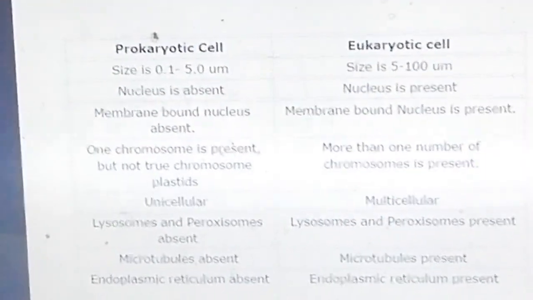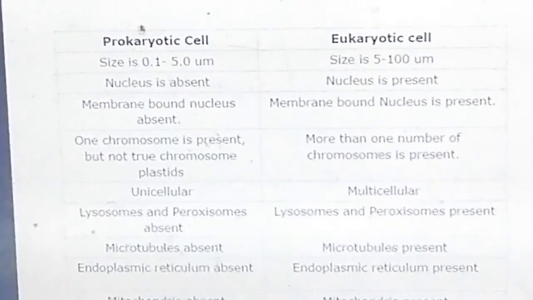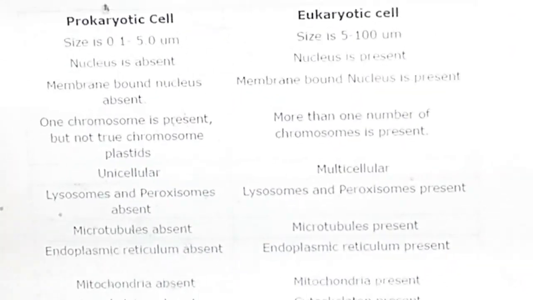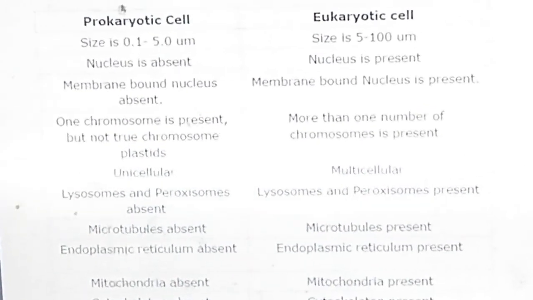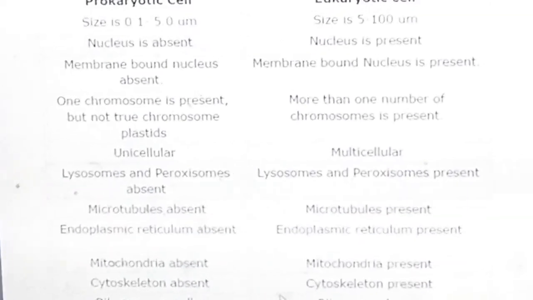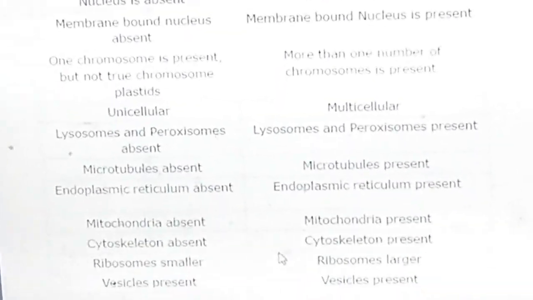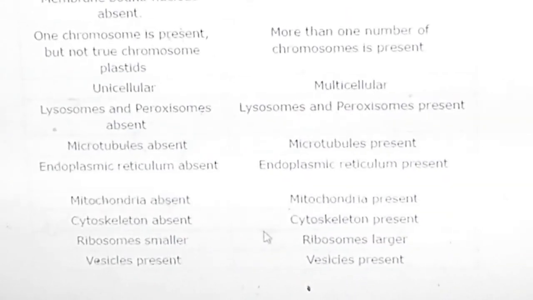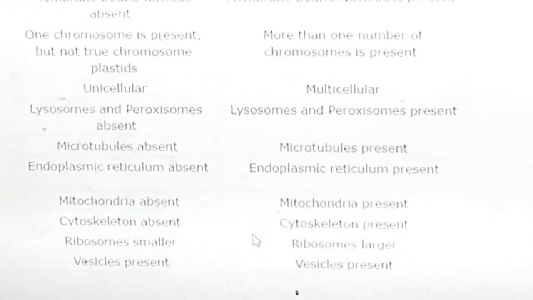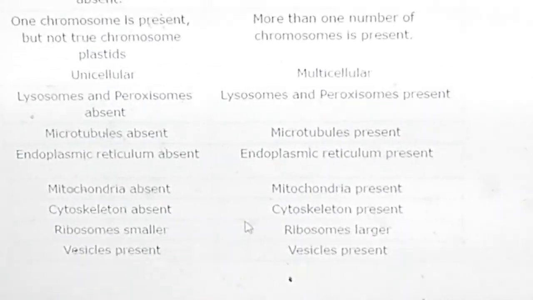Membrane-bound organelles such as mitochondria, endoplasmic reticulum, etc., are all absent in the prokaryotic cell, but they are present in the eukaryotic cell. The prokaryotic cells are unicellular, and the eukaryotic cells are multicellular.